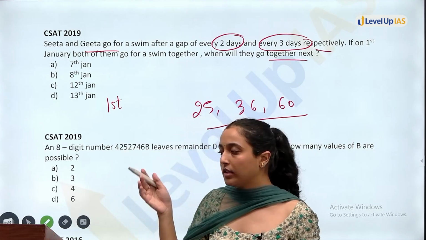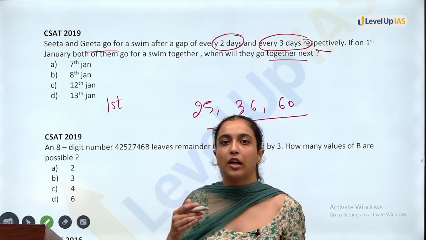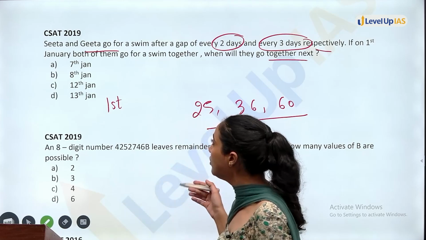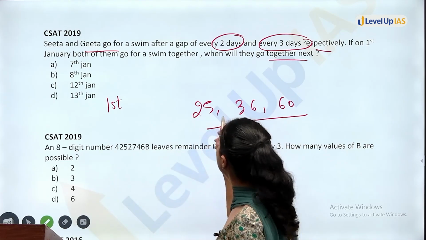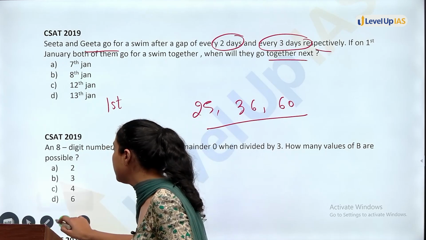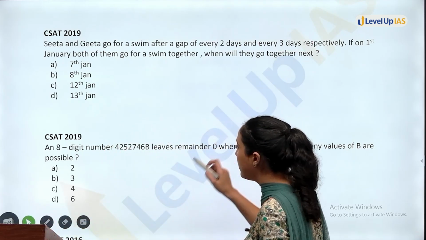And then there was another question also in which you had to find out LCM so that you can find out when all three will coincide again, right? Similarly, in this question also they are asking the same thing. But what is the trick that is there?